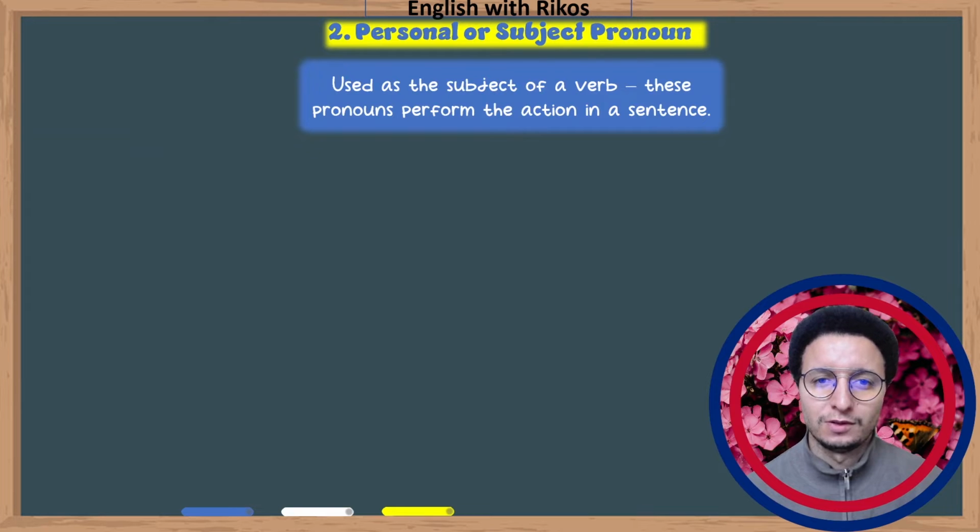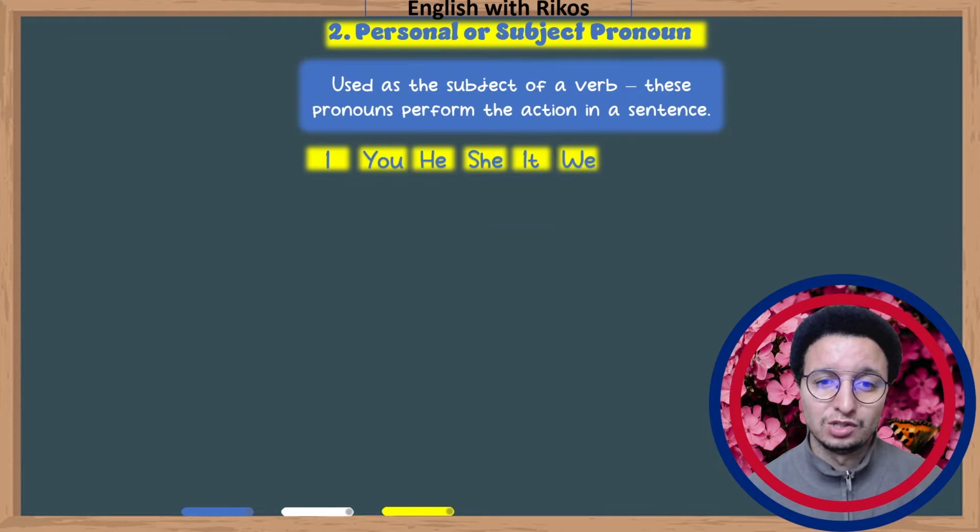Okay, let's go to personal or subject pronoun. Used as the subject of the verb, this pronoun performs the action in the verb. Furthermore, they can replace a person or thing in a sentence. For example, I, you, he, she, it, we, you, they.